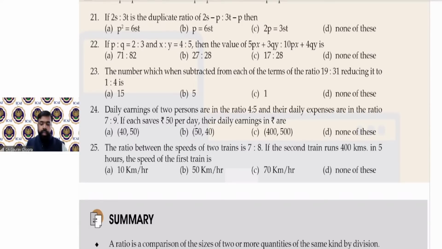So let us take which one? 23. Let's take question number 23 now. The number which, when subtracted from each of the terms of ratio 19:31, reducing it to 1:4. कौन सा नंबर इस रेशियो में से हम सब्ट्रैक्ट करें so that the ratio become 1:4? This you can try by using options. ऑप्शन से आप ट्राई कर सकते हैं.